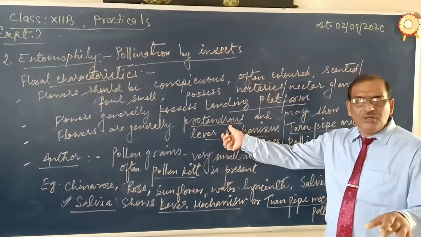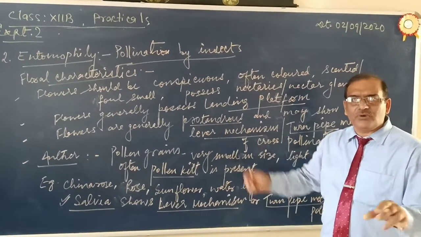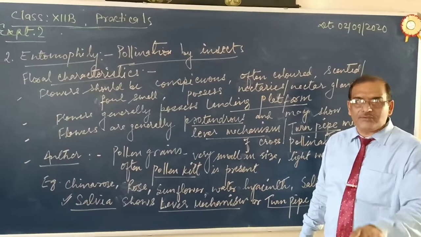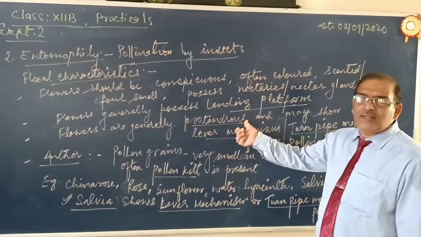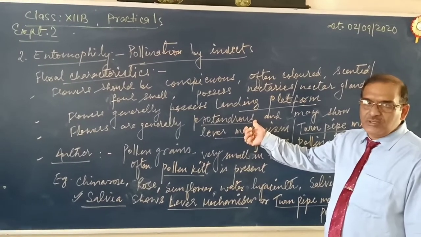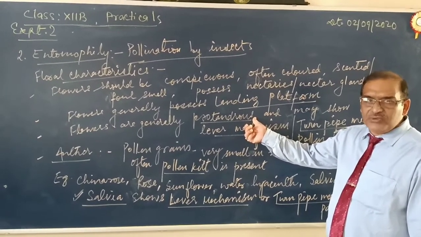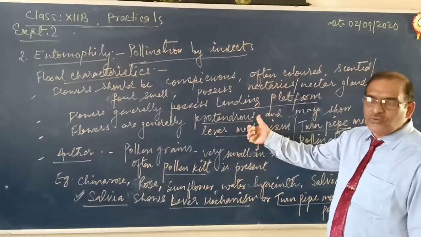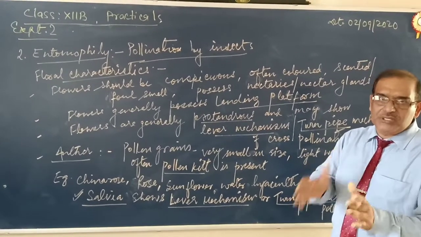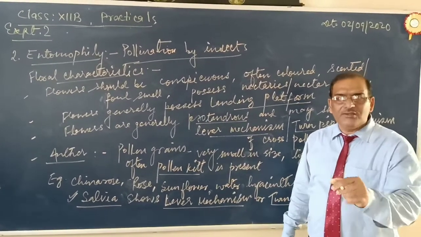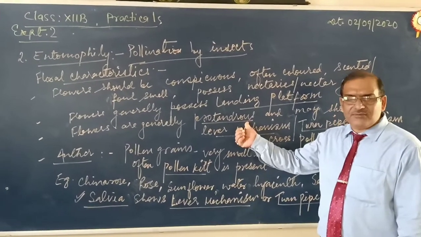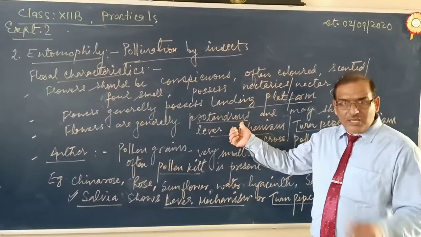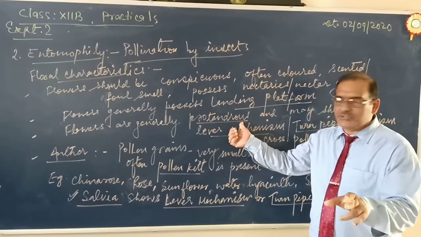If the gynoecium or the ovary matures earlier, it is called protogyny or protogynous. In most cases, the condition is protandrous, meaning the anther matures first and the maturation of the ovary is delayed. This is to avoid self pollination. If the flower is bisexual, this prevents self pollination and allows cross pollination.